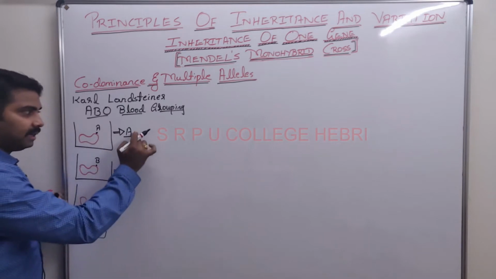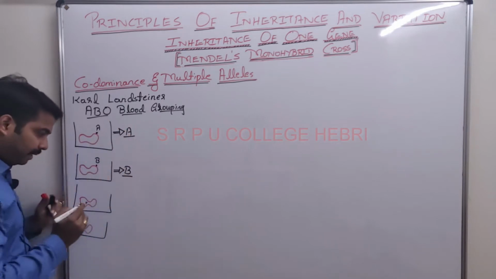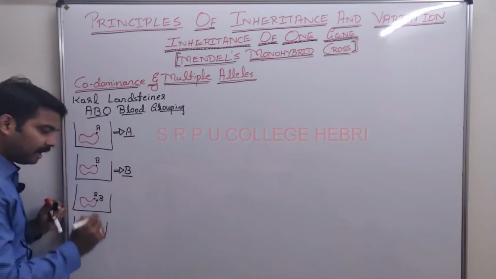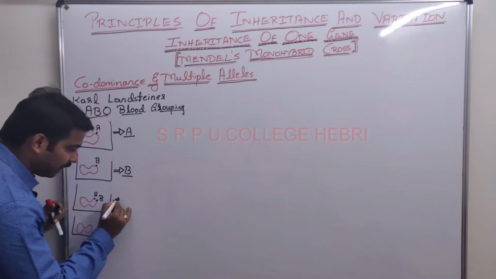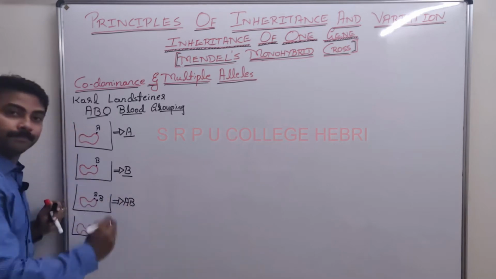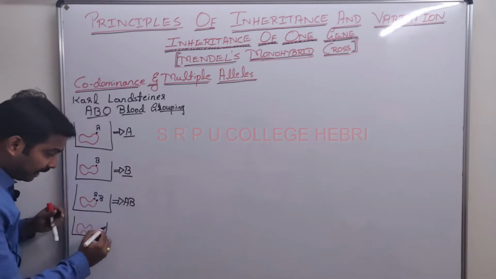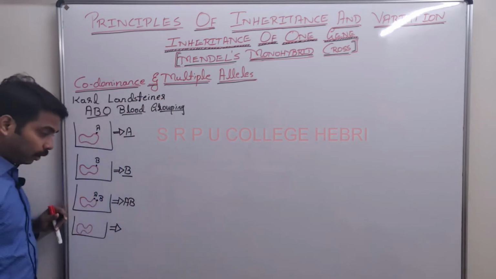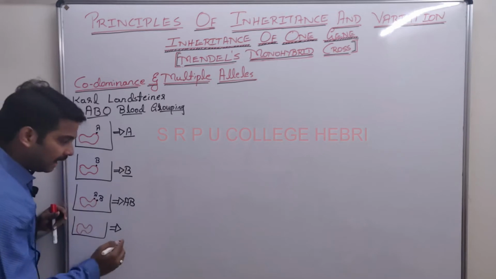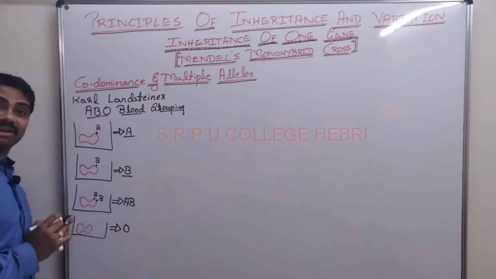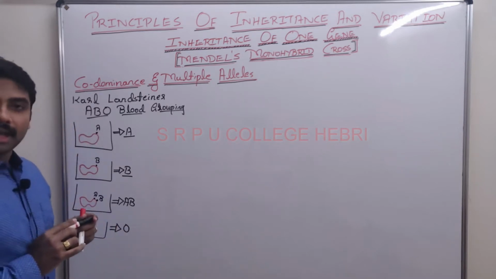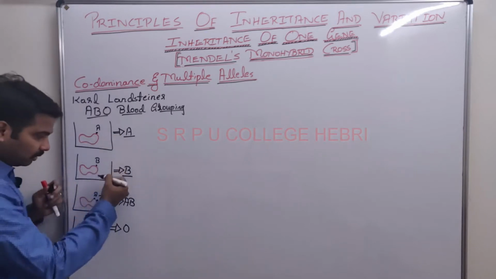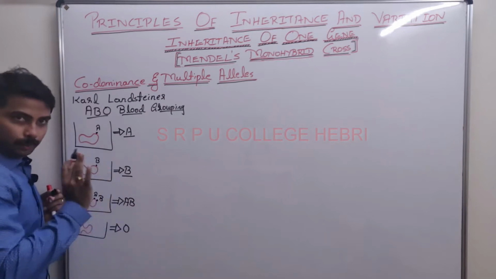If they are present, the person will be A blood group or B blood group. If the person has both A antigen as well as B antigen, then the person will be which blood group? AB blood group. If there are no A and B antigens, then the person will be O blood group. And I'm sure you remember that, okay? Based on the antigen, we named the blood groups.